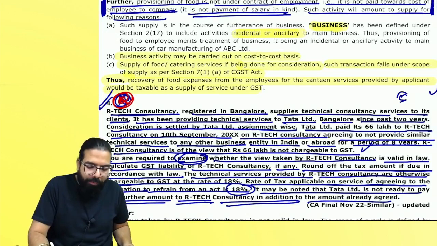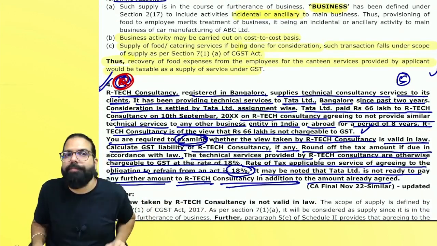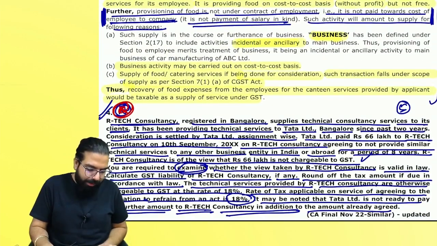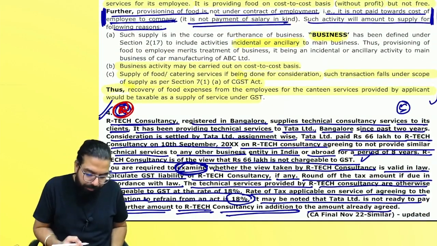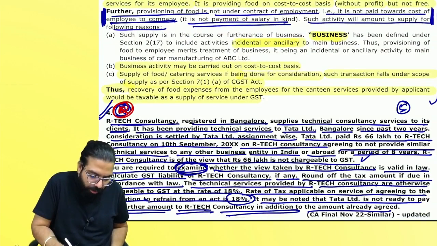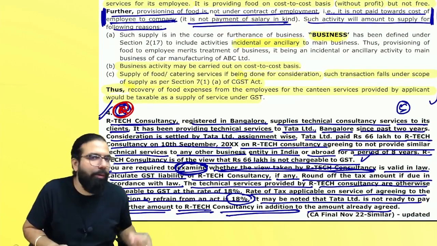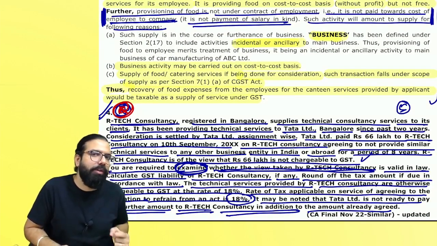Do one thing, write for 5 marks. I'll give you 5 minutes. Don't see the answer. Please write. They are telling you to examine, right, everyone, whether the view taken is correct or not. Whether the view taken by Artec is correct or not, you have to write. Take 5 minutes and write. People watching at home, pick up your pen and start writing. I'll pause the video, quickly write.